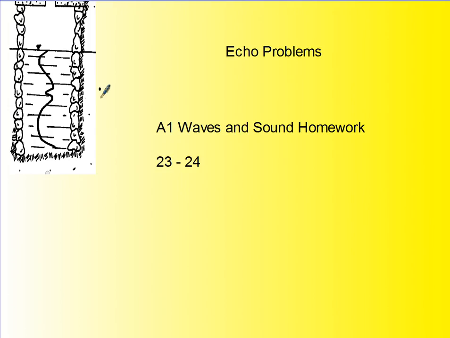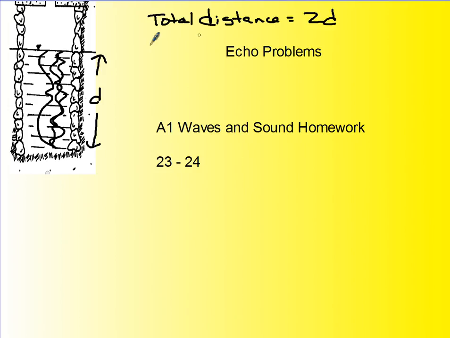Let's say it's got a depth of D. How far does the sound have to travel? All right, it comes down, it hits the bottom, and comes back up. So the total distance the sound has to travel is twice the distance because it's got to go down and come back.